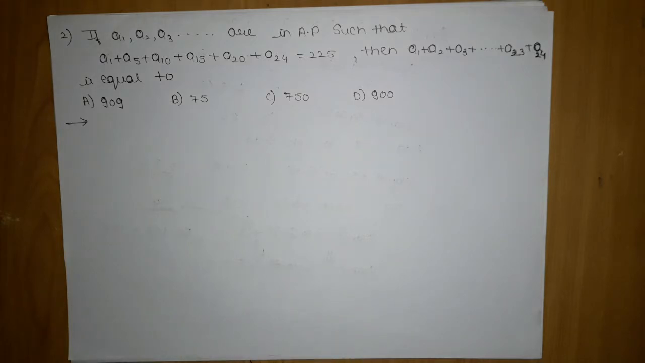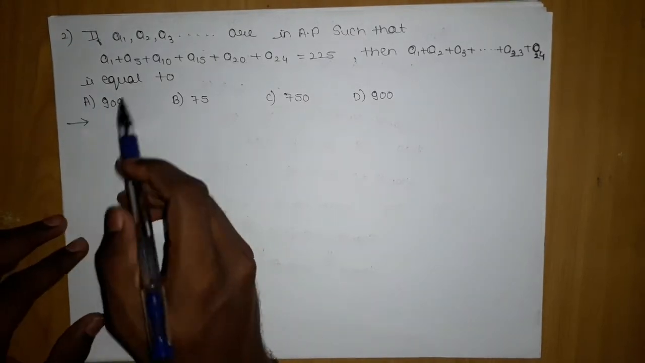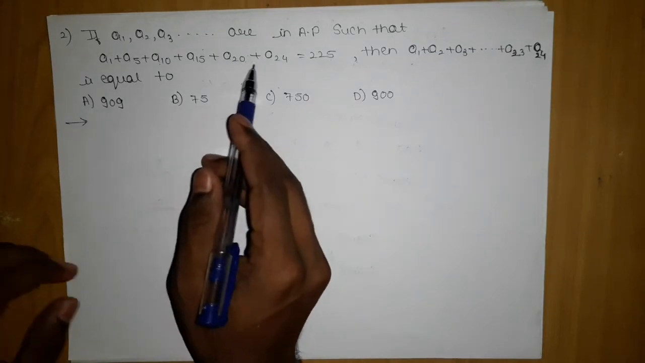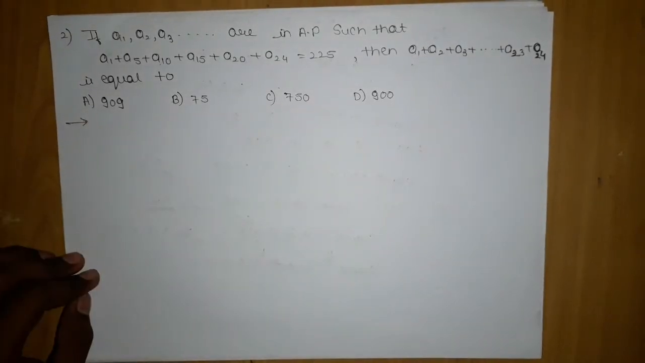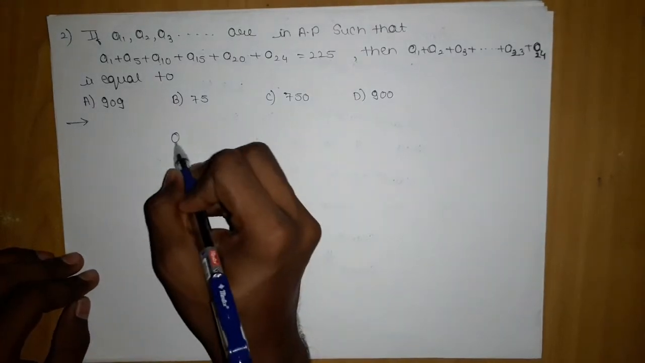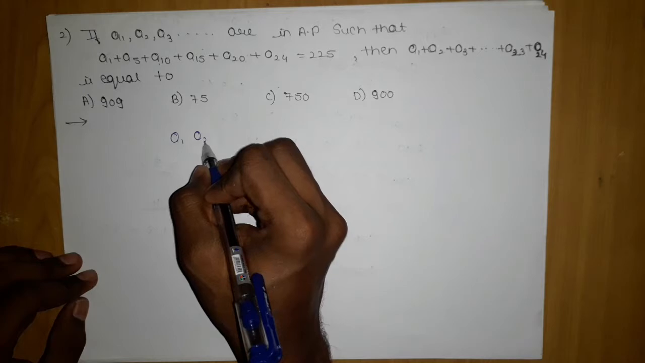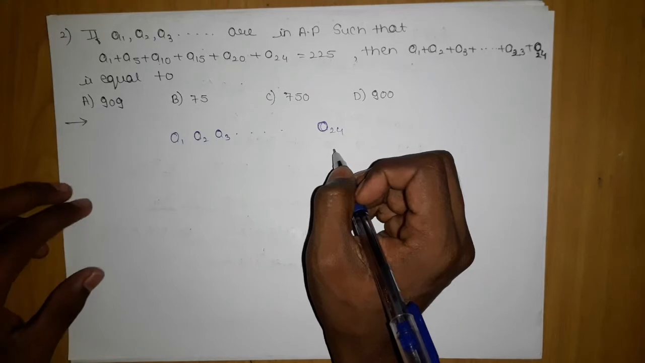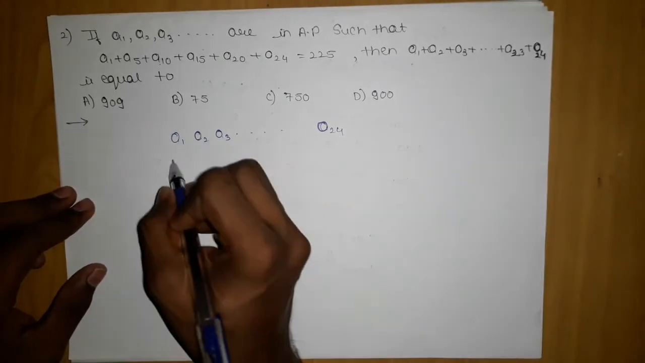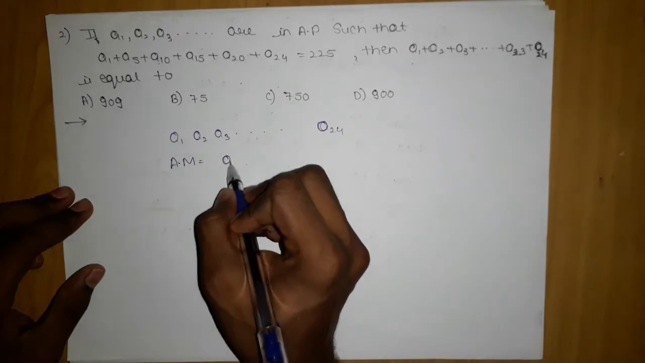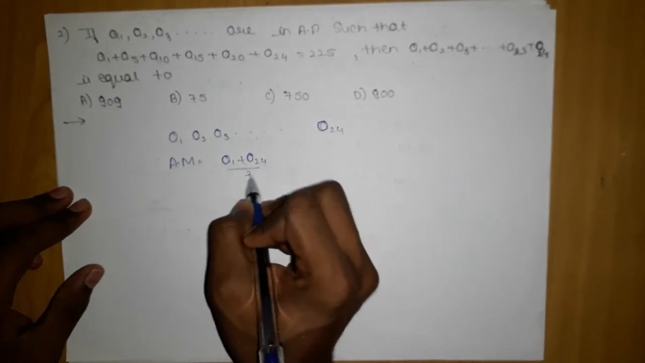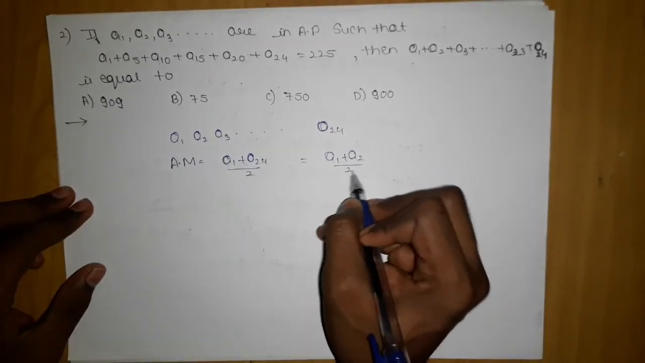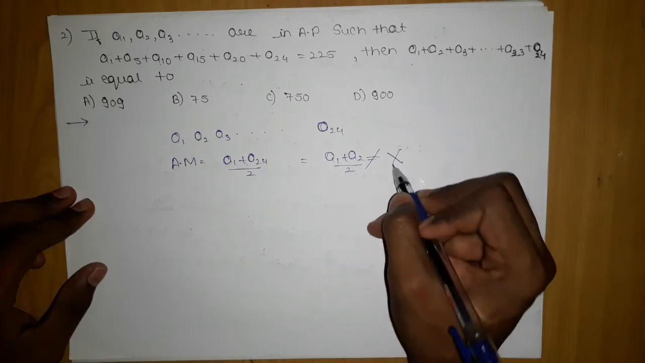So here our target is, they have given a1 plus a5 plus a10 plus a15 plus a20 plus a24. Now suppose there are 24 terms, a2, a3, till a24. So now the arithmetic mean will be a1 plus a24 by 2. If anyone says a1 plus a2 by 2 is my arithmetic mean, no, it is not; this is wrong, but this is right.